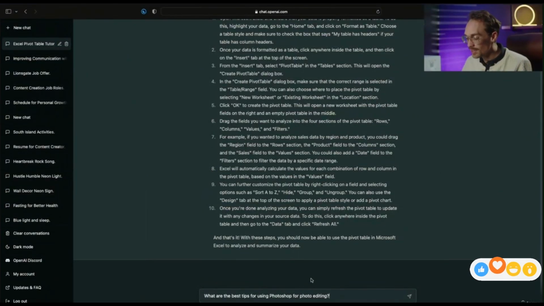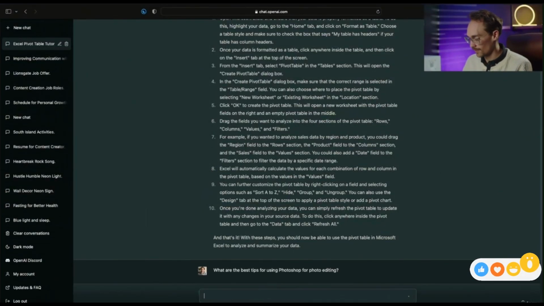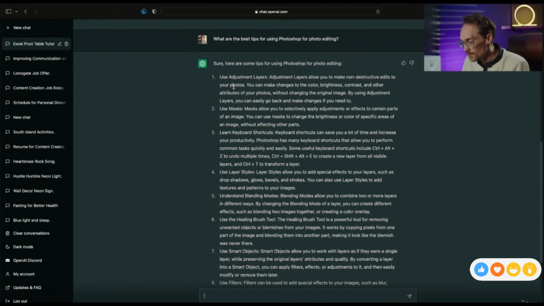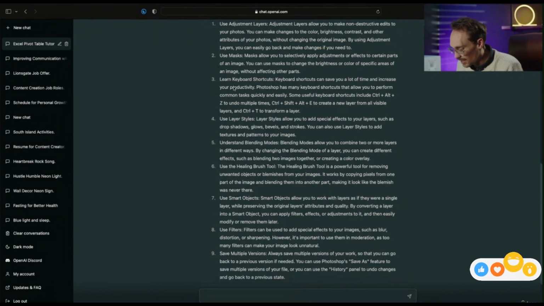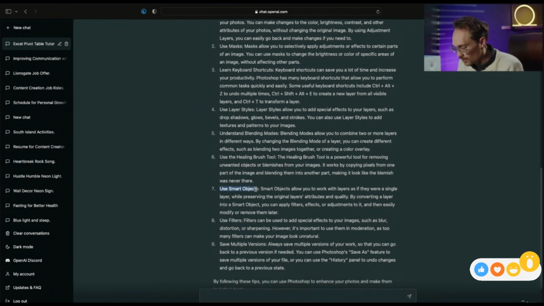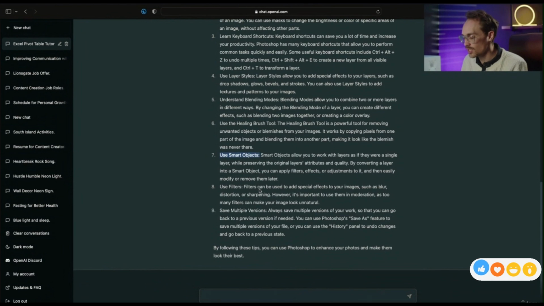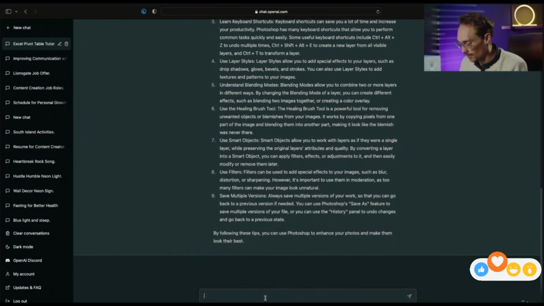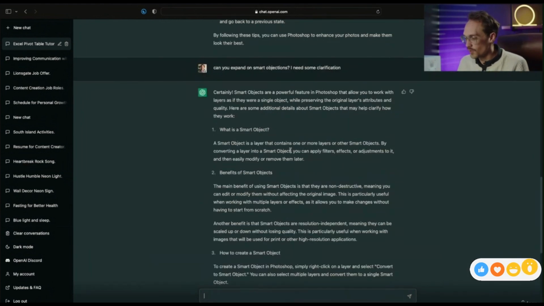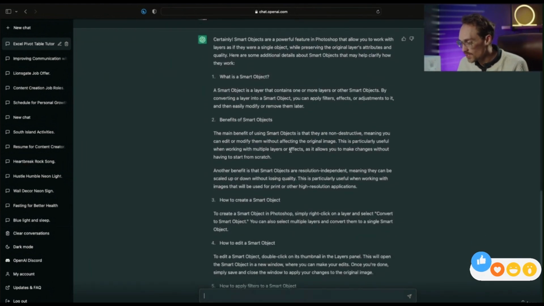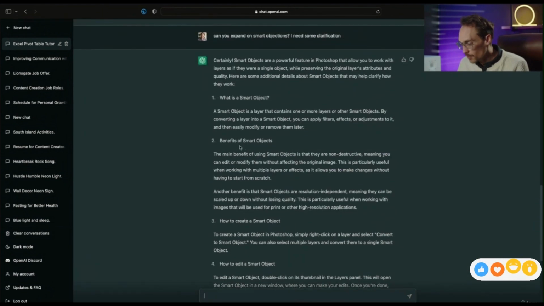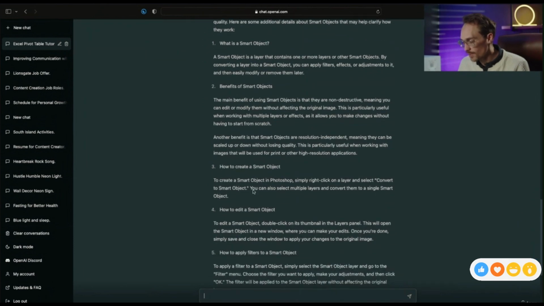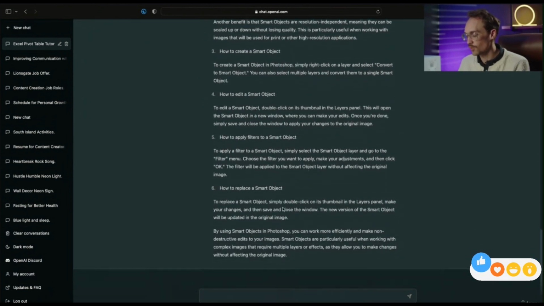What are the best tips for using Photoshop for photo editing? Great. Here we got 9 tips for using Photoshop for photo editing. Let's say I just don't understand smart objects and I want ChatGPT to expand a little bit about that. Can you expand on smart objects? I need some clarification. Awesome. So I needed some clarification on smart objects, and here we have this extensive breakdown on what is a smart object, the benefits, how to create them, how to edit them, how to apply filters, and so on and so forth.